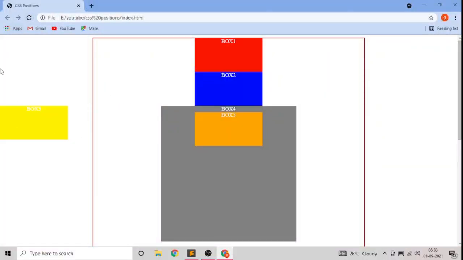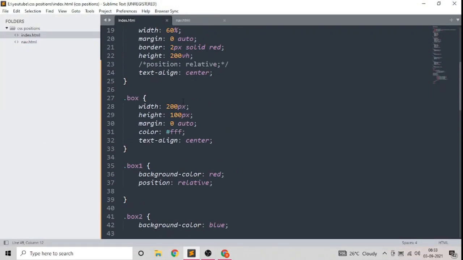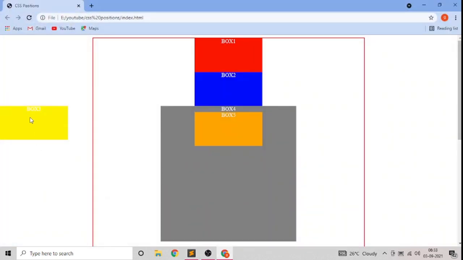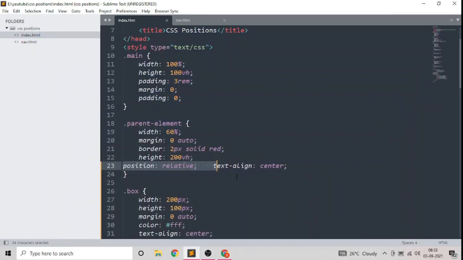See, this is aligned with the main body element because we have commented the relative property of this red bordered box. Now if we bring it back, then this yellow box will align itself with this red bordered box. So just refresh it. See, left is 0, aligned with this red bordered box. So position absolute always works with position relative. Okay, I hope you get it.